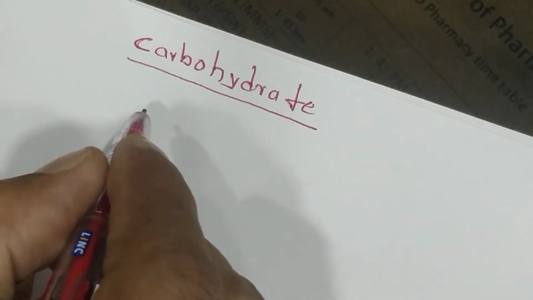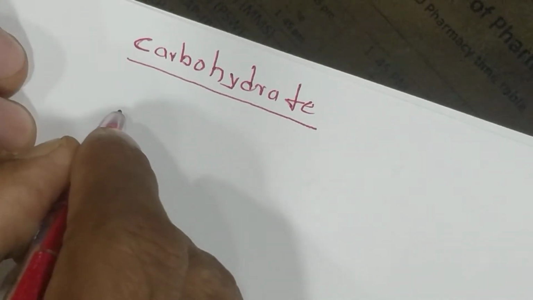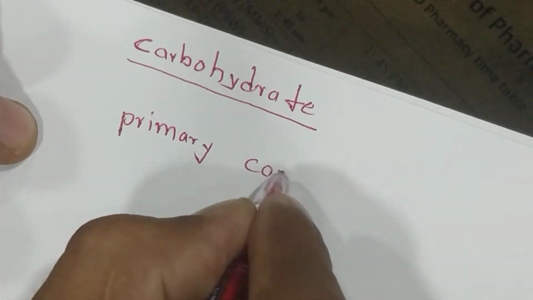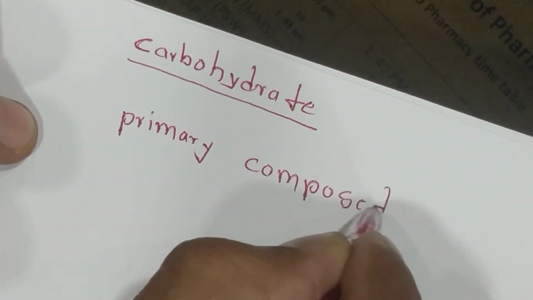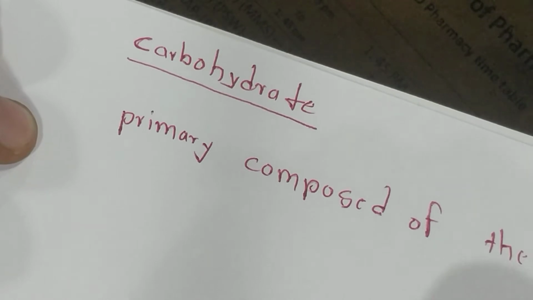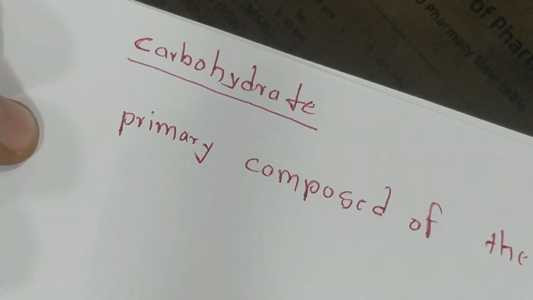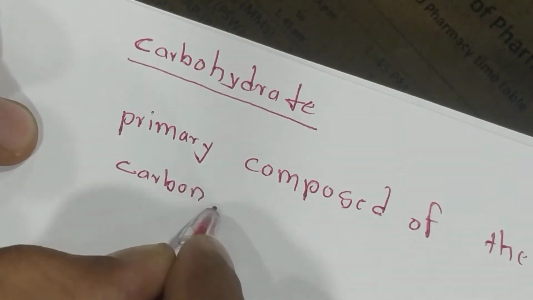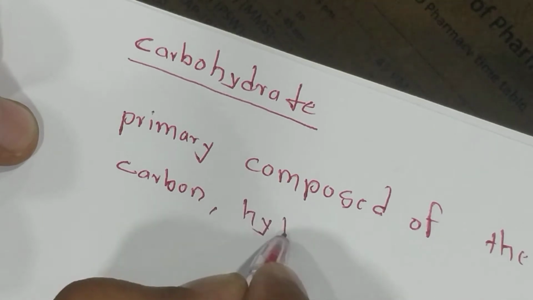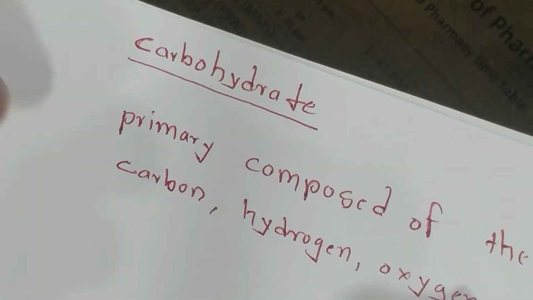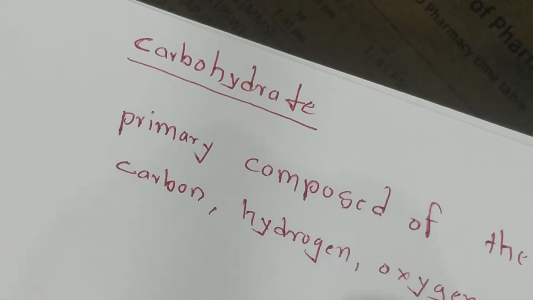They are primarily composed of the elements carbon, hydrogen, and oxygen. Now the carbohydrate has carbon, hydrogen and oxygen molecules.